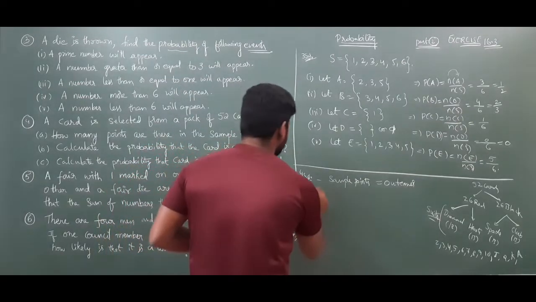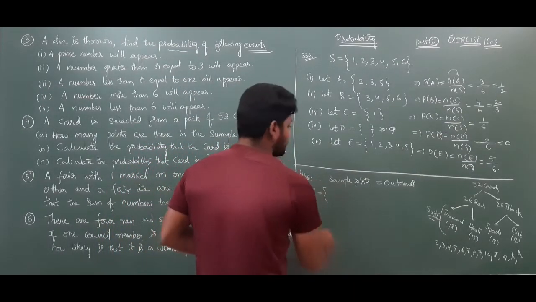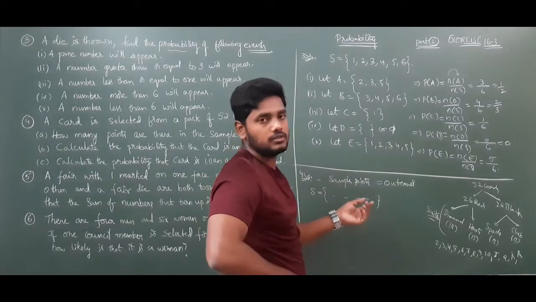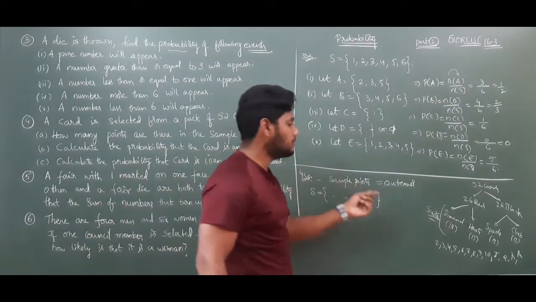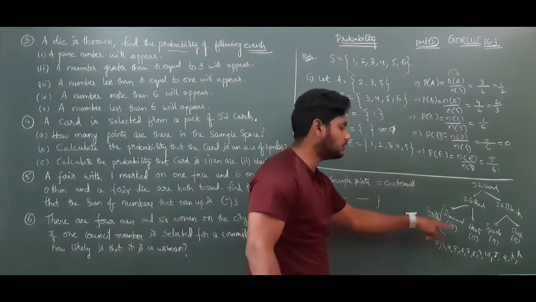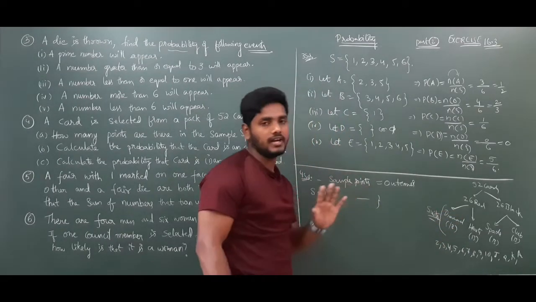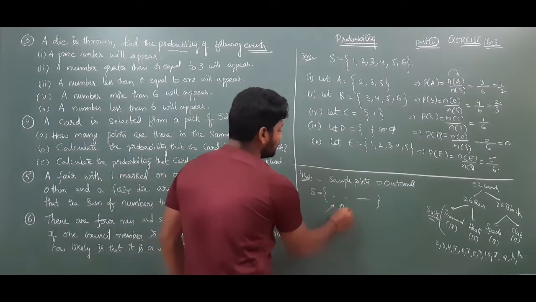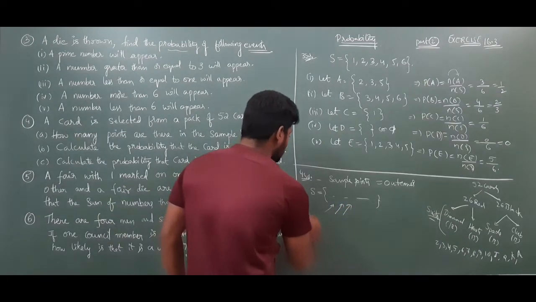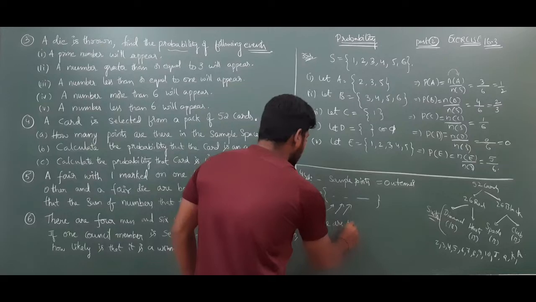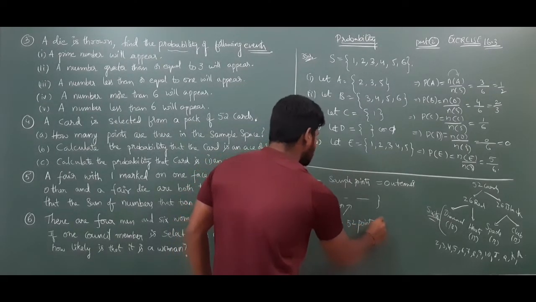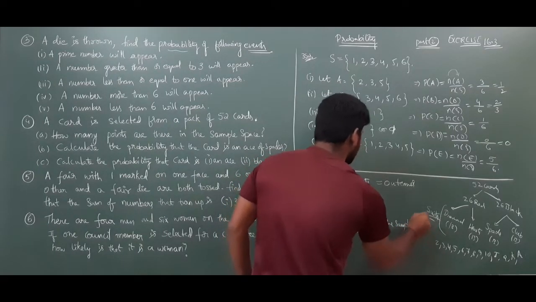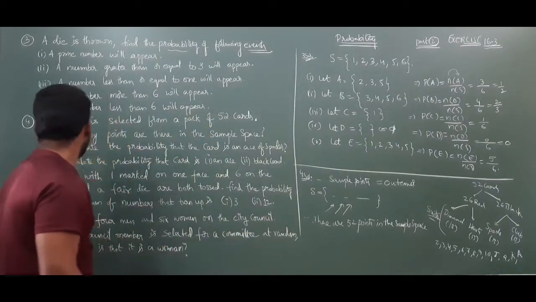So we can also call sample points or outcomes. So what is the sample space? Sample space is total 52. When we are drawing one card, that one card may be 2 of diamond, 2 of heart, 2 of spade, 2 of club. Like that, 52 cards will be there. Out of that, how many points are there in the sample space? 52. So therefore, there are 52 points in the sample space, or 52 outcomes. So that is the first one.